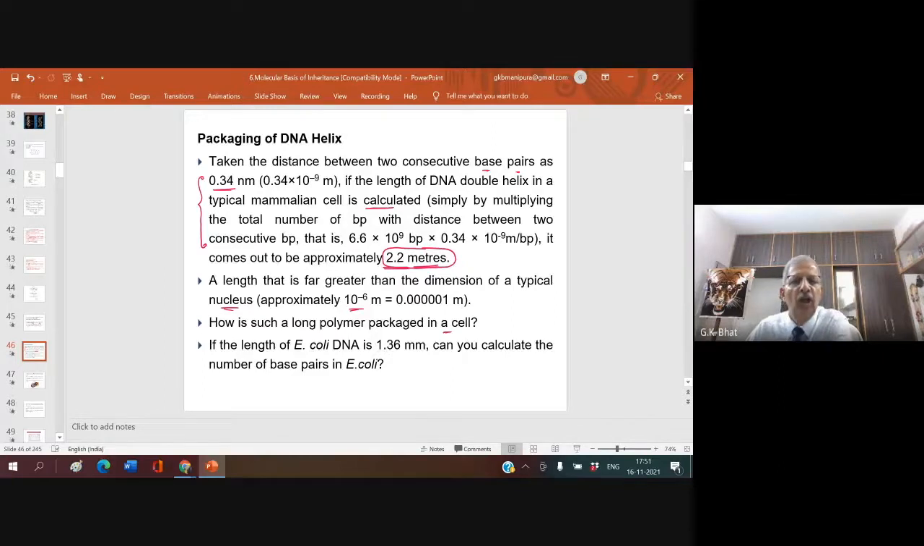Let us see that. If the length of E. coli DNA is 1.36 mm, can you calculate the number of base pairs in E. coli? Please do it like that. Here they have given the base pairs and asked for the length of the DNA; now the length of the DNA is given, and you have to calculate the number of base pairs in E. coli. Please do that yourself.